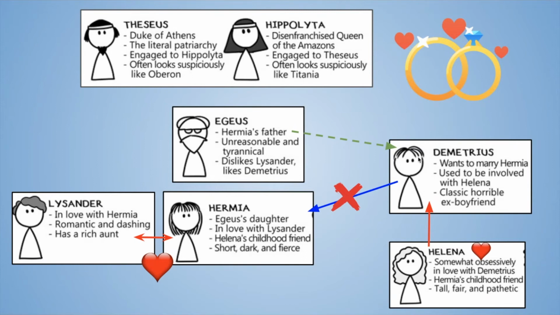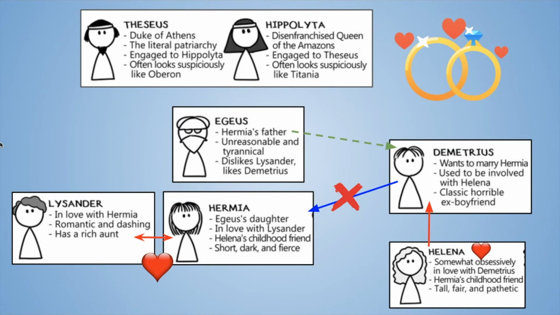Remember, this is a long, long time ago, so it isn't that crazy that a father would want to kill his daughter for not going with his wishes and marrying a guy that he wanted. Okay, so Aegeus basically wants Hermia to either marry Demetrius or die, right? And Hermia does not want to marry Demetrius because she's in love with Lysander, right?